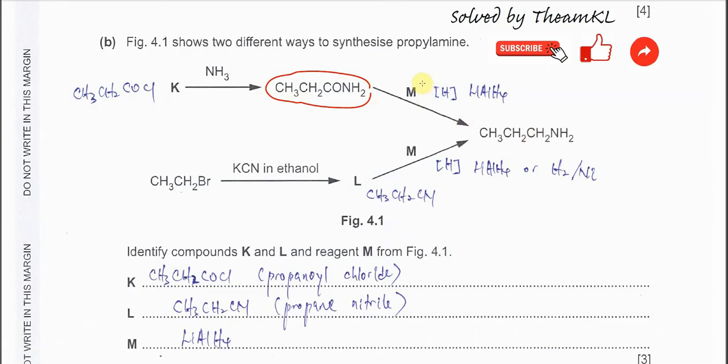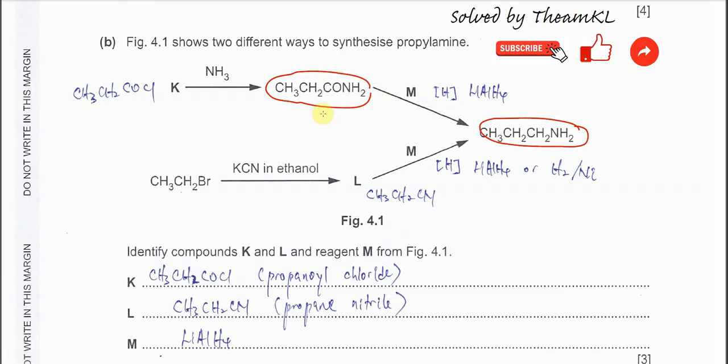So the reagent M must be lithium aluminum hydride. It is used to remove the oxygen from this carbonyl group and add two hydrogens here, so eventually it forms propylamine. This is how to get propylamine from this one.